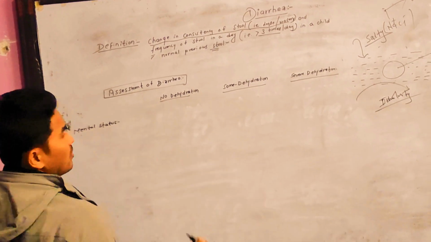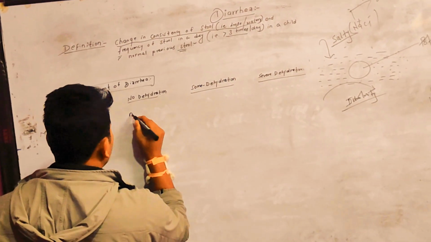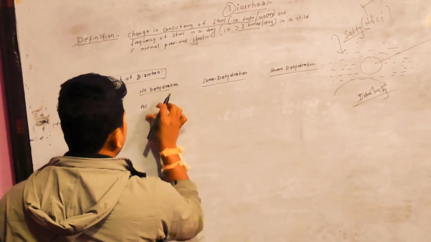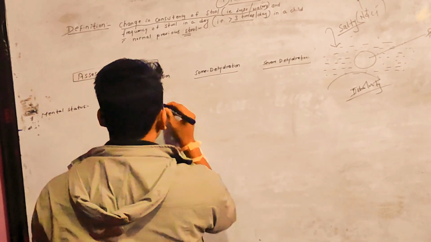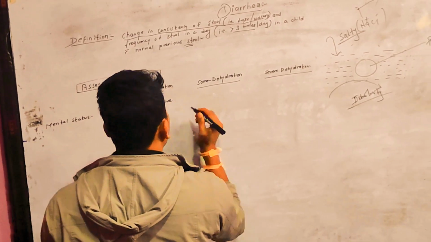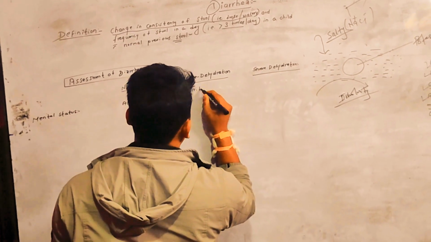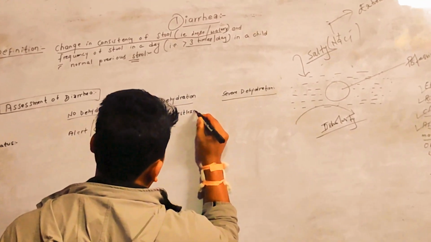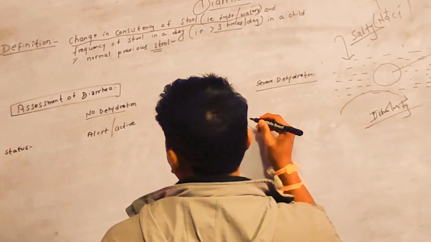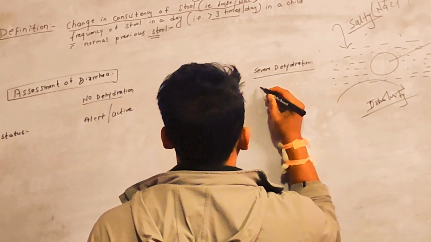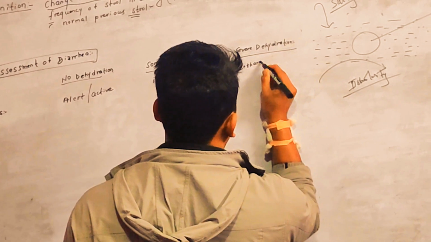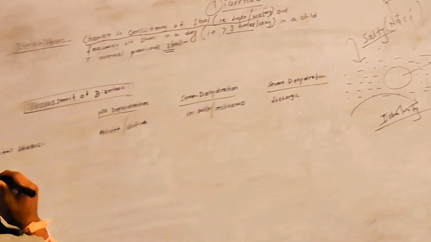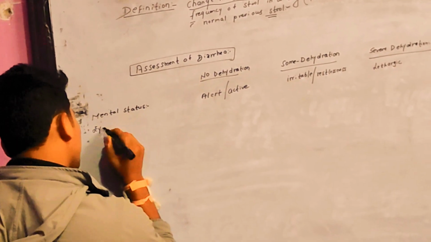Here, where there is no dehydration, the patient is alert and active. In some dehydration, there is irritability or restlessness. And then in severe dehydration, the patient is lethargic. Then we will be moving on to the eyes.